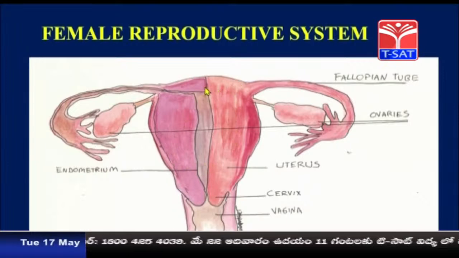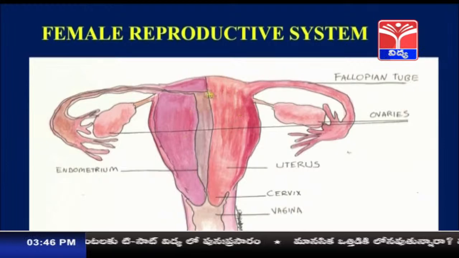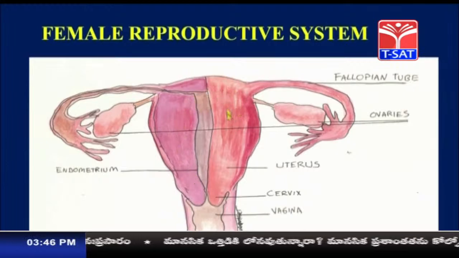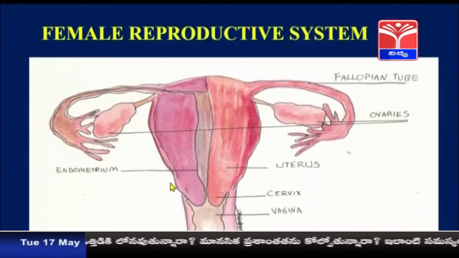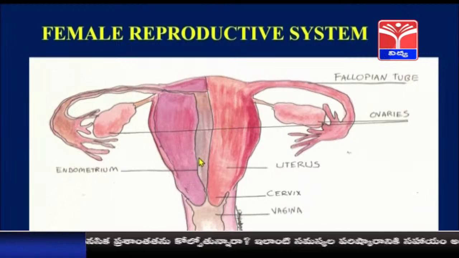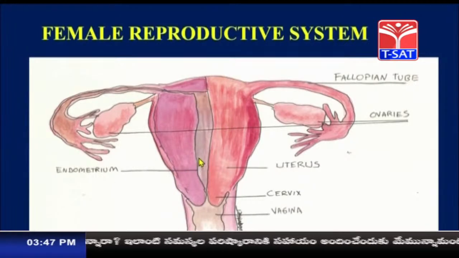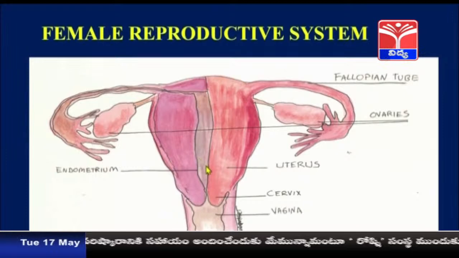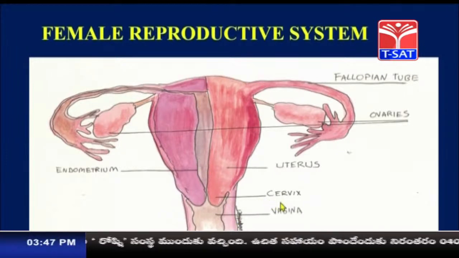Inside the uterus the lining is present, and this inner lining is called the endometrium, which helps the egg that is released to be present there. The other parts of the female reproductive system are the cervix and vagina.